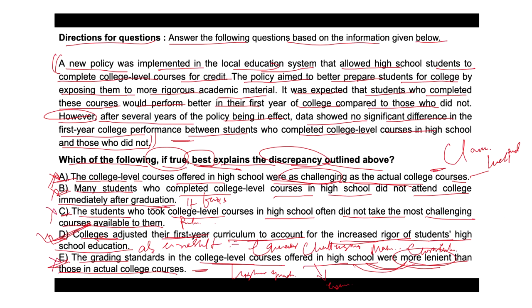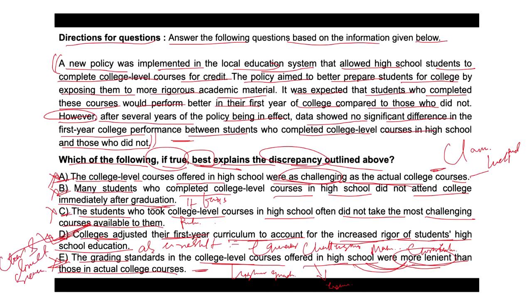So option D will be considered correct because colleges adjusted their first year curriculum to account for the increased rigor of students' high school education. It provides a clear and direct reason for the observed discrepancy.